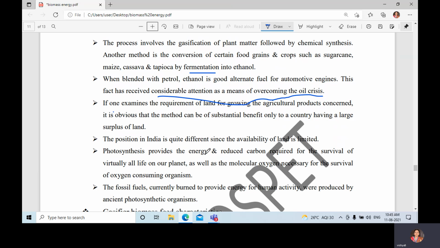Photosynthesis provides the energy and reduced carbon required for the survival of virtually all life on our planet, as well as the molecular oxygen necessary for the survival of oxygen consuming organisms. Nowadays, by using fossil fuels, we are producing energy, the electricity. The fossil fuels currently burned to provide energy for human activity were produced by ancient photosynthetic organisms.